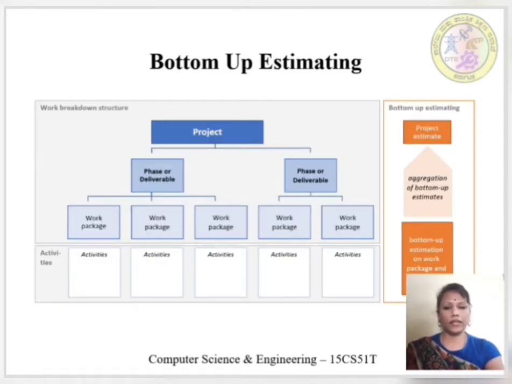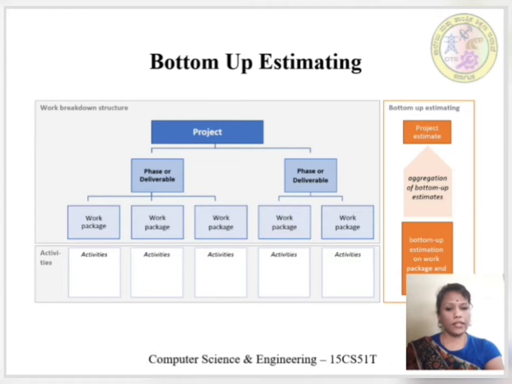Here is a diagram which depicts clearly the bottom-up estimating approach, which consists of a breakdown structure of a project which is divided into different phases of deliverable. And these phases are in turn divided into multiple work packages.